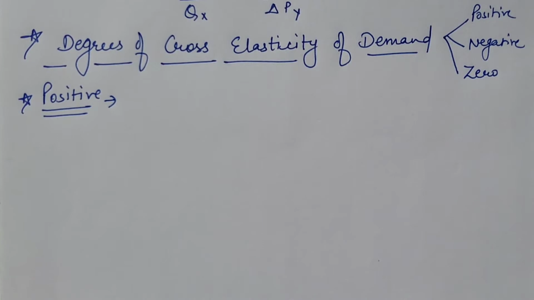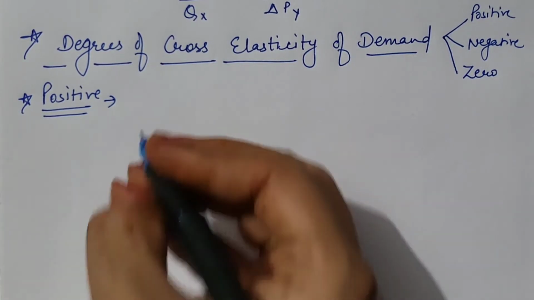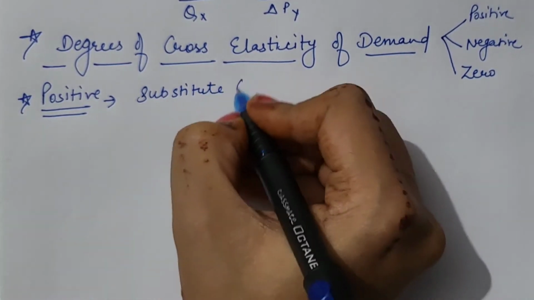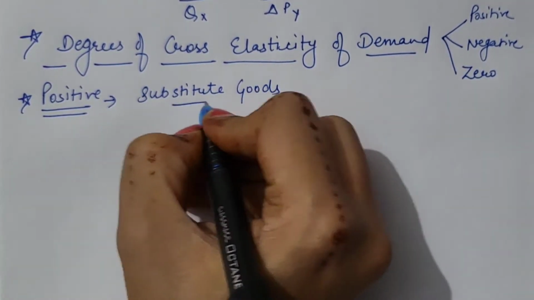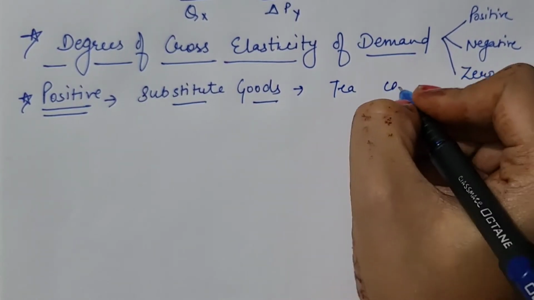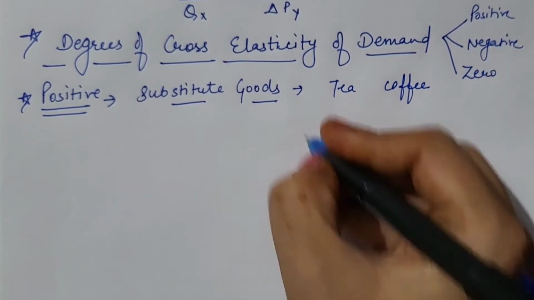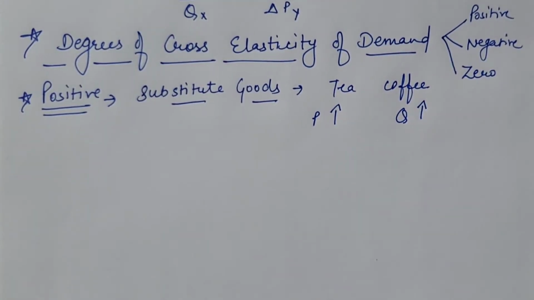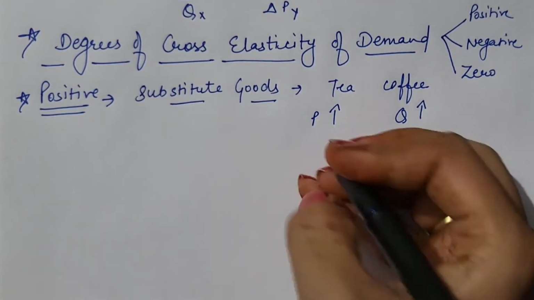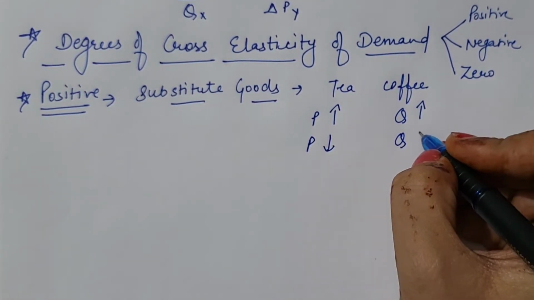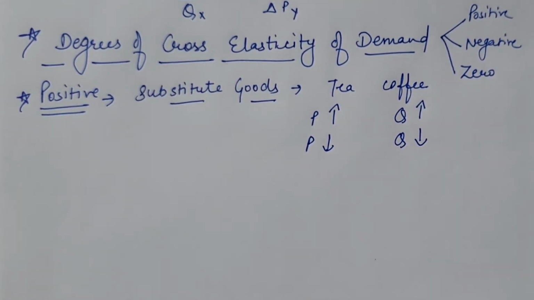Cross elasticity of demand turns positive in the case of substitute goods, as I explained earlier with the example of tea and coffee. If price of tea rises, quantity demanded of coffee also rises. If price of tea falls, quantity demanded of coffee will also fall.